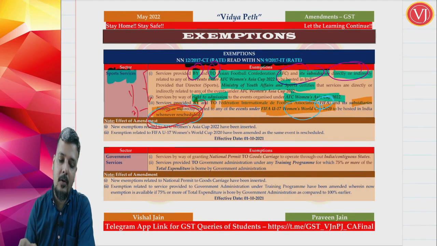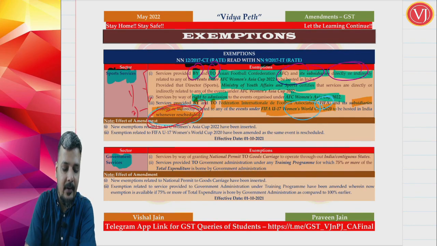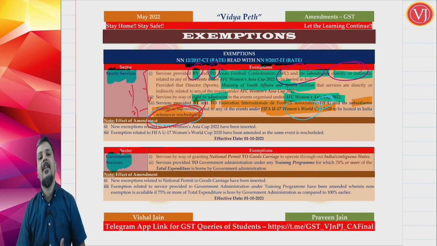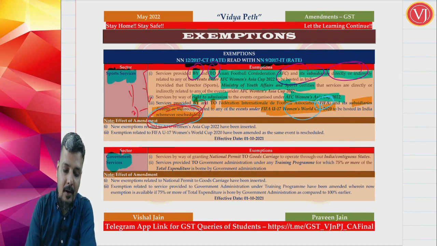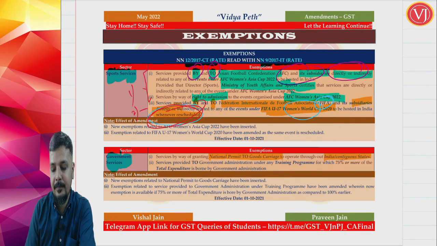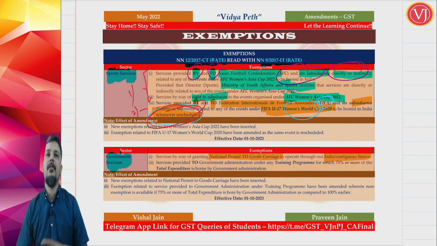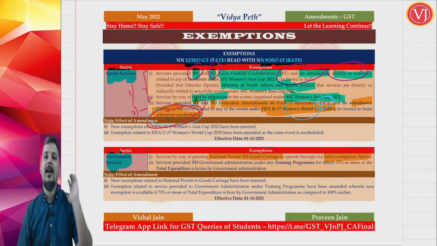Now friends, let us go to amendments in exemptions for services in relation to government services. What are the changes that have come in exemption in relation to government services? One new entry has been added. What is that? Services by way of granting a national permit to goods carriage to operate throughout India or in contiguous states, either full India or contiguous states. A lot of vehicles get a national permit. A lot of vehicles get the right to travel across India, anywhere.